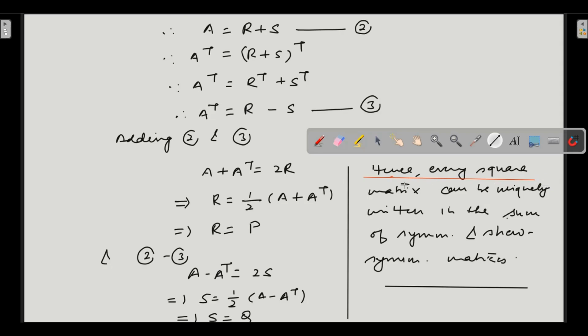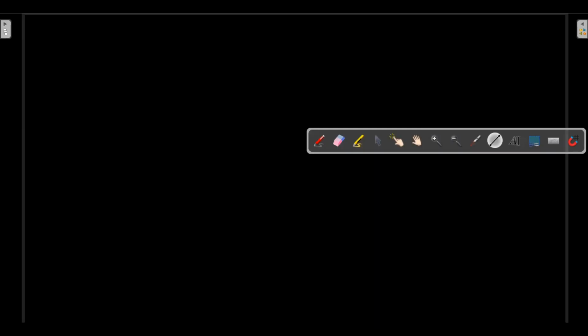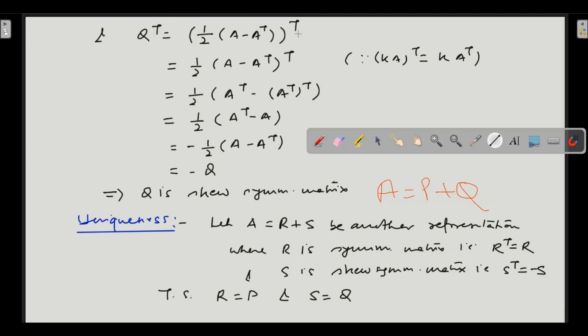Hence every square matrix can be uniquely written as the sum of a symmetric matrix and a skew-symmetric matrix. We have successfully shown this particular fact.